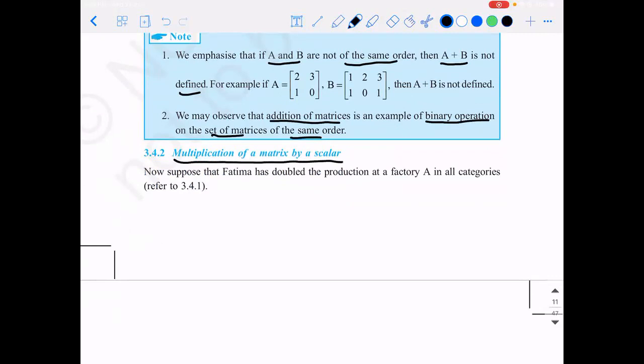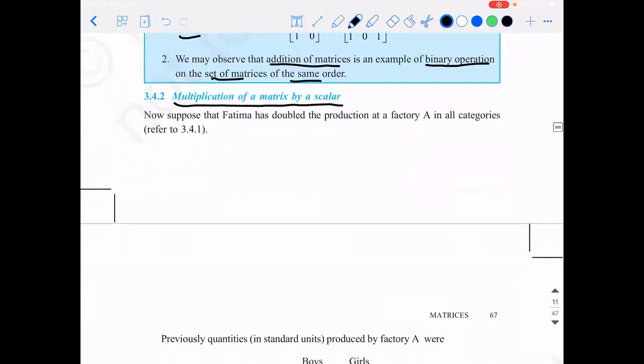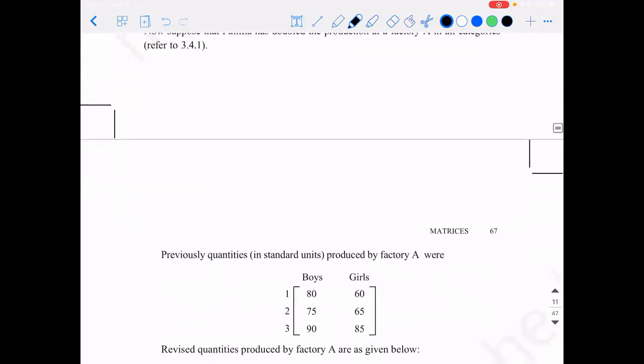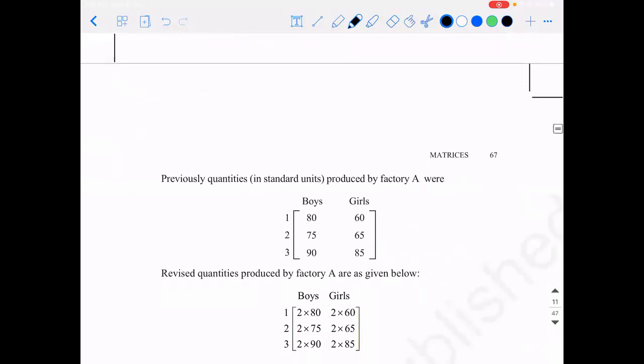Next is multiplication of a matrix by a scalar, not to be confused with multiplication of matrices. So what do you mean by multiplication of a matrix by a scalar? You have a matrix, and what do you mean by a scalar? Some real number, yes. So some real number is given. When you multiply a matrix with some real number, what do you get?